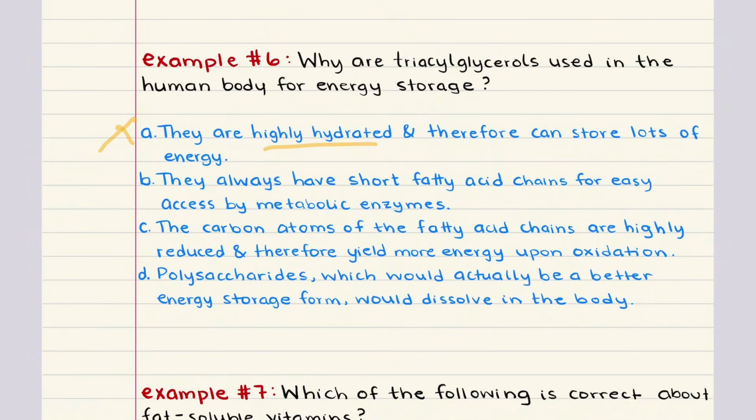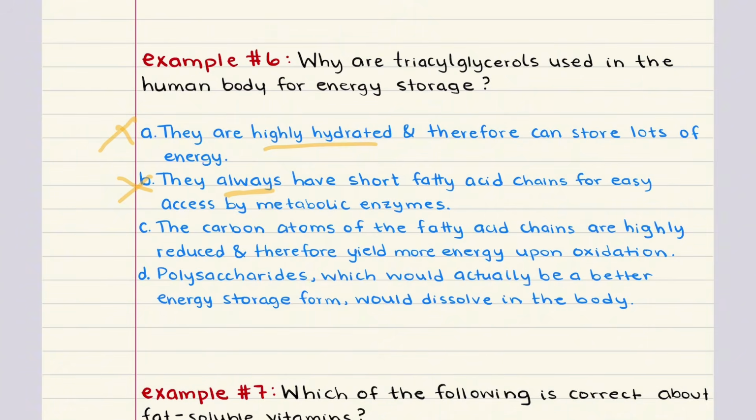B says they always have short fatty acid chains for easy access by metabolic enzymes. This sounds tempting, but it is not accurate. Fatty acid chains can be either short, medium, or long, and triacylglycerols often contain long chain fatty acids, which are not necessarily easier to metabolize. So this is not the key reason.